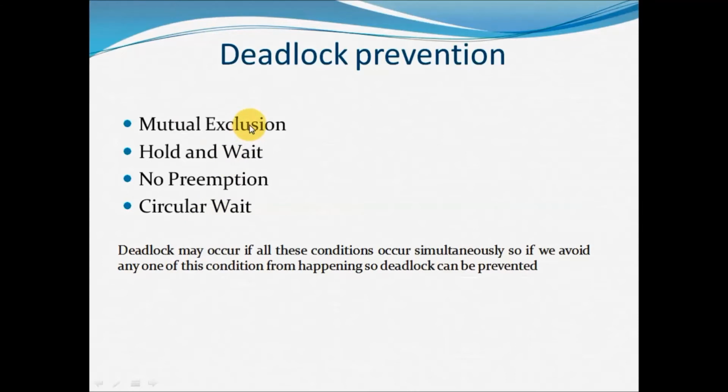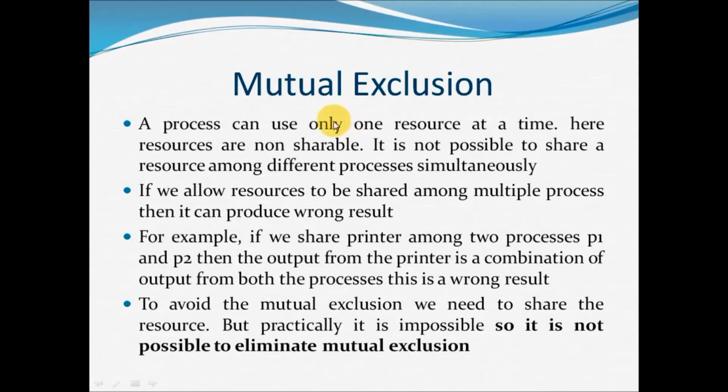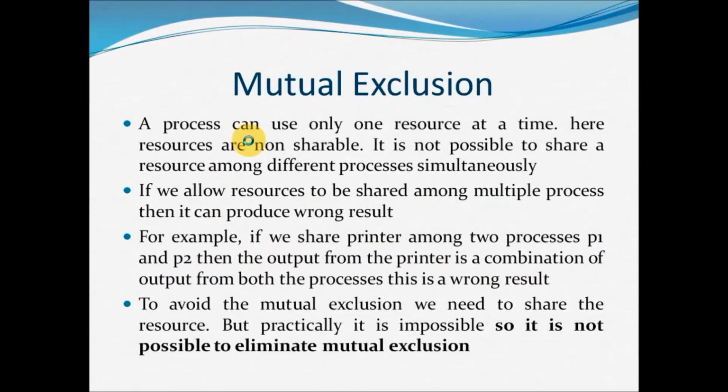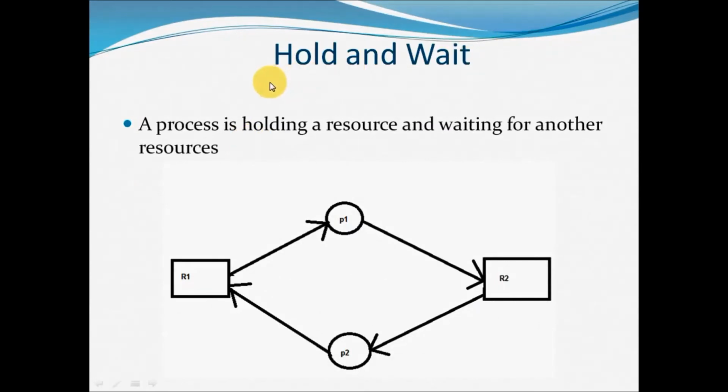So here you can see mutual exclusion can't be eliminated. If it is not possible to eliminate mutual exclusion, deadlock may not be prevented. So instead of mutual exclusion, now I have to check whether I can eliminate hold and wait, no preemption, or circular wait, right? So now I will take up hold and wait, whether it is possible to prevent hold and wait or not. So what is hold and wait?